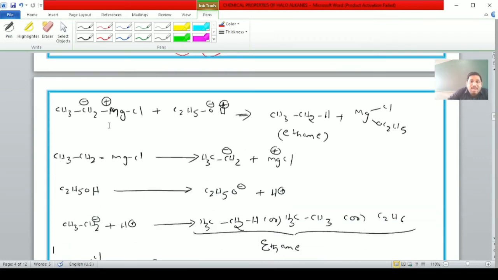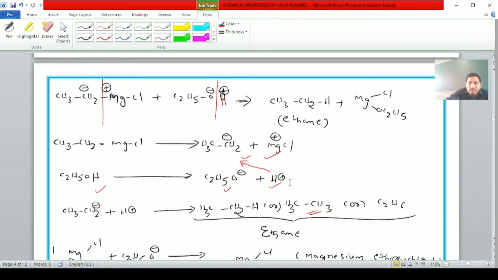When ethyl magnesium chloride, that is Grignard reagent, reacts with ethyl alcohol, C2H5OH, here also it can decompose as a carbanion CH3CH2 minus and MgCl plus, and ethyl alcohol can decompose as C2H5O minus and H plus. Then this H plus reacts with CH3CH2 minus to form again an ethane molecule, C2H6.